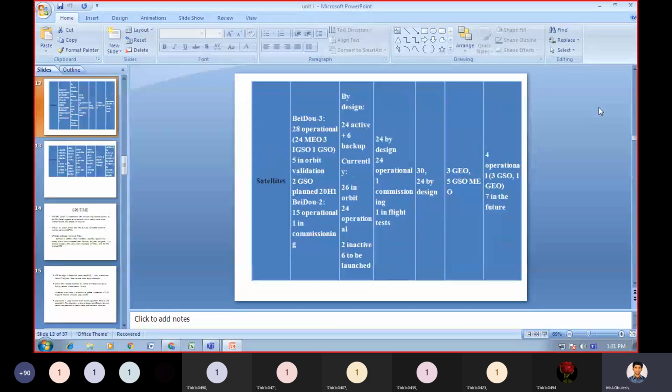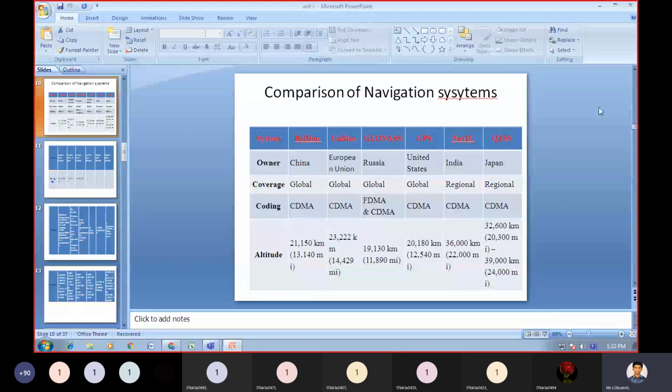Coming to the second one, Galileo. Who is the owner of Galileo? The owner of Galileo is the European Union, and it will cover globally. In this Galileo navigation system, we are going to use the code division multiple access scheme only, and the elevation of this is 23,222 kilometers,